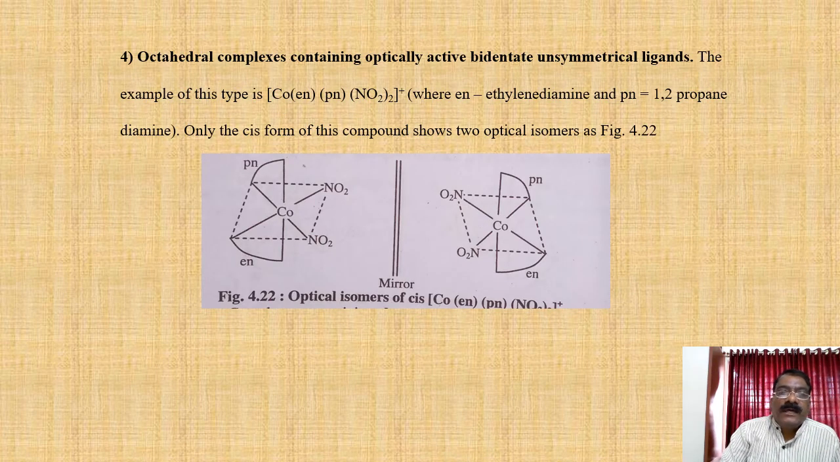Fourth type, octahedral complexes containing optically active unsymmetrical bidentate ligands. For example, [Co(en)(pn)(NO2)2]+. This en is ethylenediamine, pn is 1,2-propanediamine. See its 2 forms, they are the optically active isomers, D form and L form.